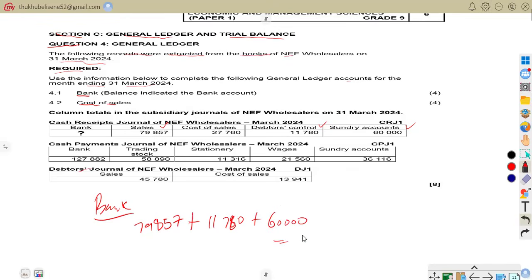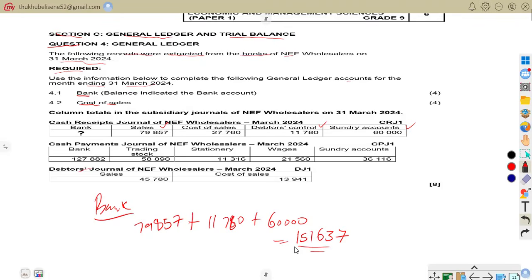So all this will give us 127,000. So all in all, they will give us 151,637. So that is the amount for our total receipts.